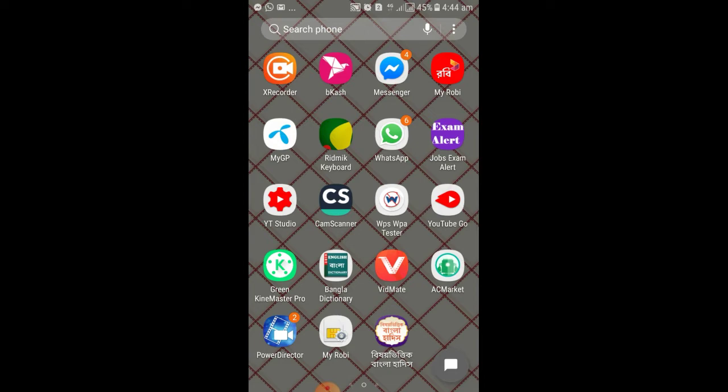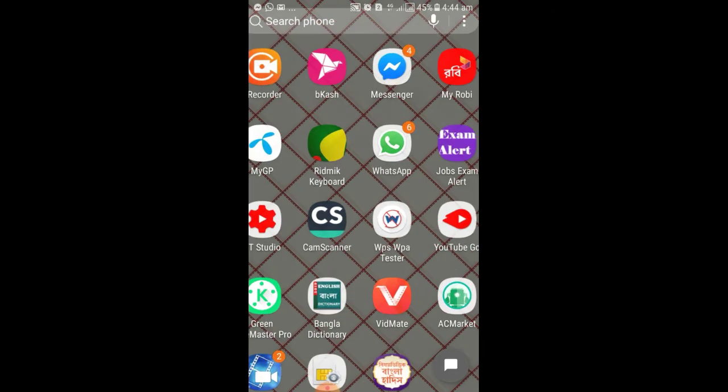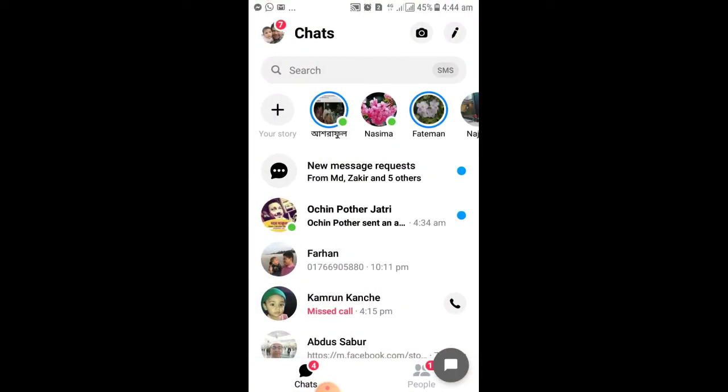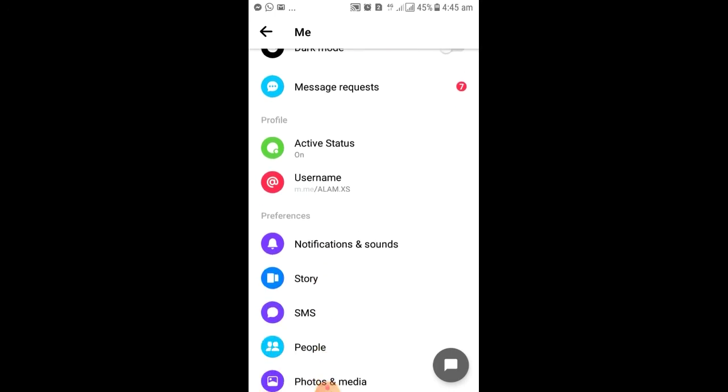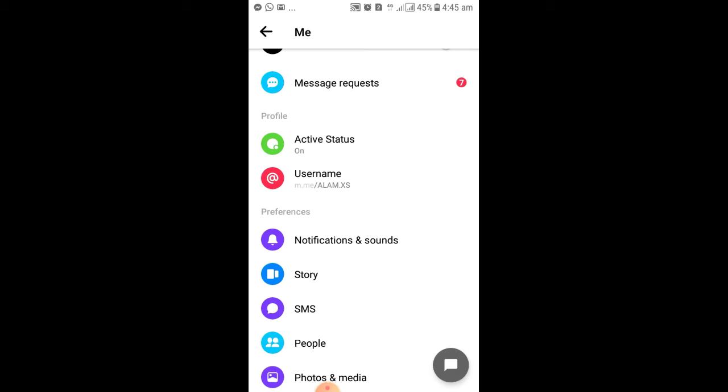So let's begin. First of all, we are going to the Messenger option and tap on our own profile picture, which is at the top of the left side. After tapping on our own profile picture, we are going to Notification and sound.